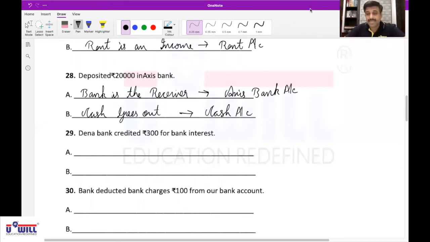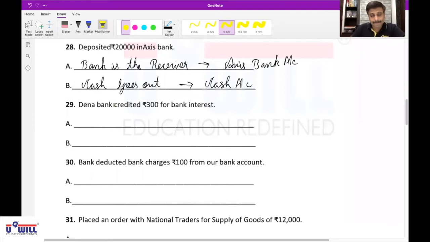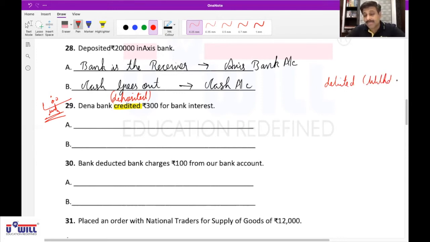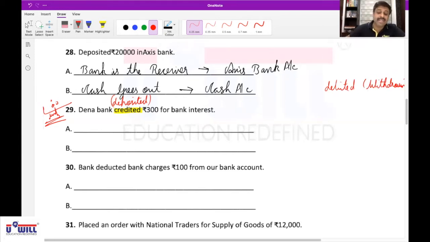Yes, sir. Try the next one. Dina Bank credited rupees 300 for bank interest. Okay. Be attentive. I'll explain it to you. When they say the word credited, it means deposited. Here, what do you mean by the word credited? Deposited. And in the same way, if they say the word debited, it means withdrawn. Okay, credited means deposited and debited means withdrawn.